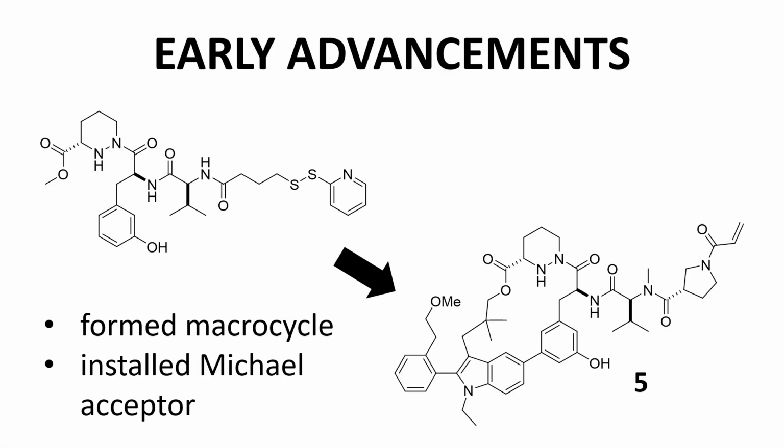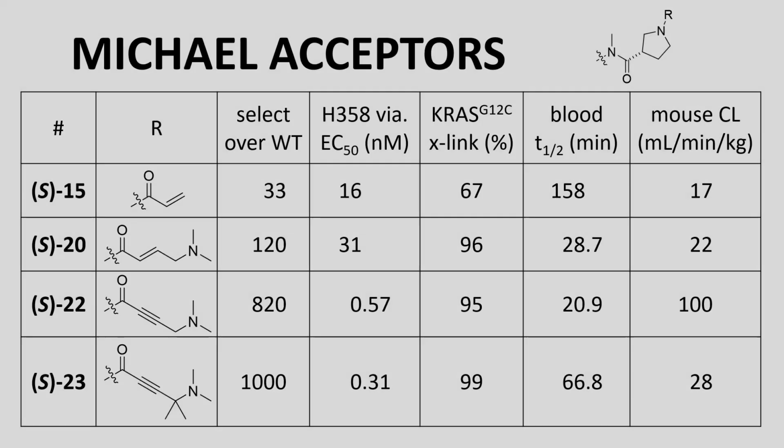I'm going backwards here, back to compound 5 to recall the Michael acceptor on the right side of the molecule. The previous slide introduced modifications to the 2-aryl group on the far left. Now we're looking at analogs of the N-acylpyrrolidine. All the compounds in the next slide have the optimized 2-aryl group, as well as one other change, removal of the phenolic OH. This table shows just 4 analogs.